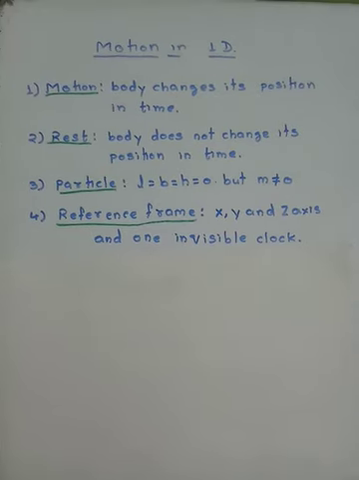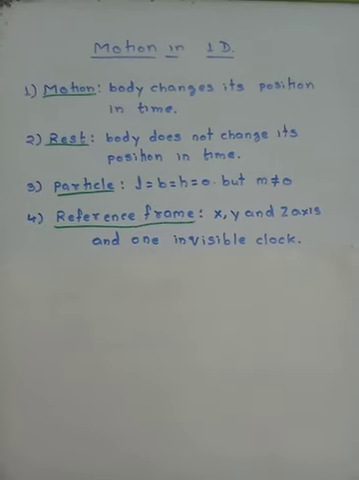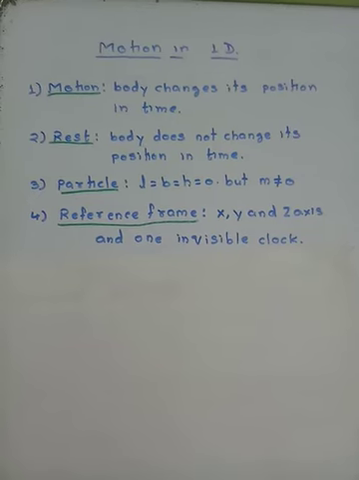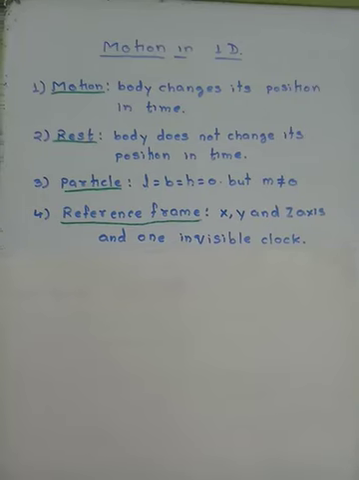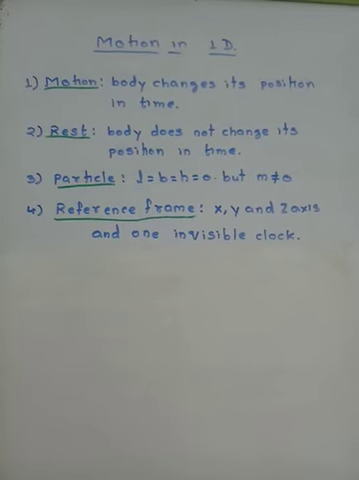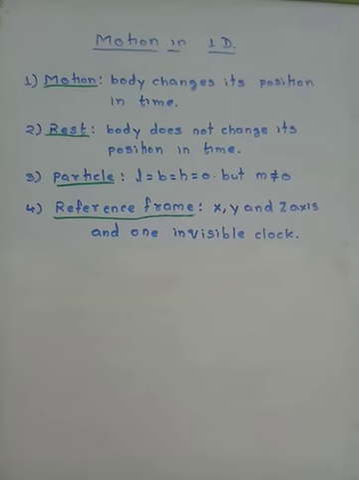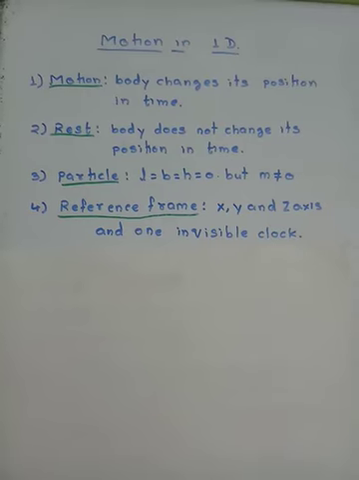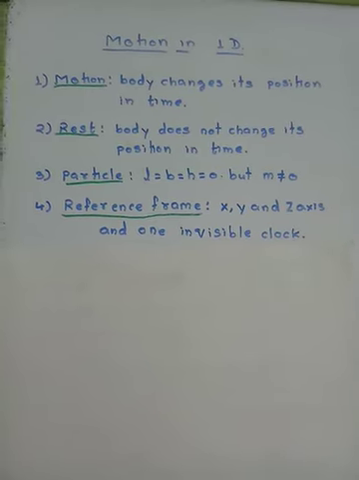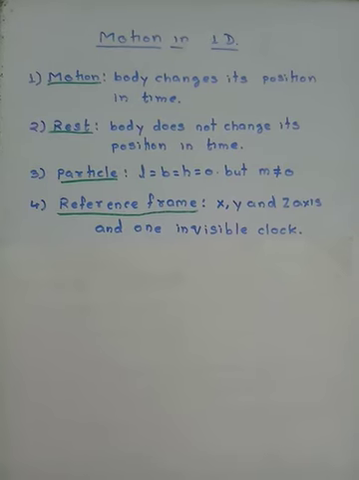Now, what is this invisible clock? It means that whenever we draw diagrams, we are going to show the x-axis, y-axis, z-axis, but we are never going to show the clock. We will show the time, but we will not show the clock. So, a combination of x-axis, y-axis, z-axis along with an invisible clock is said to be a reference frame. Clear?